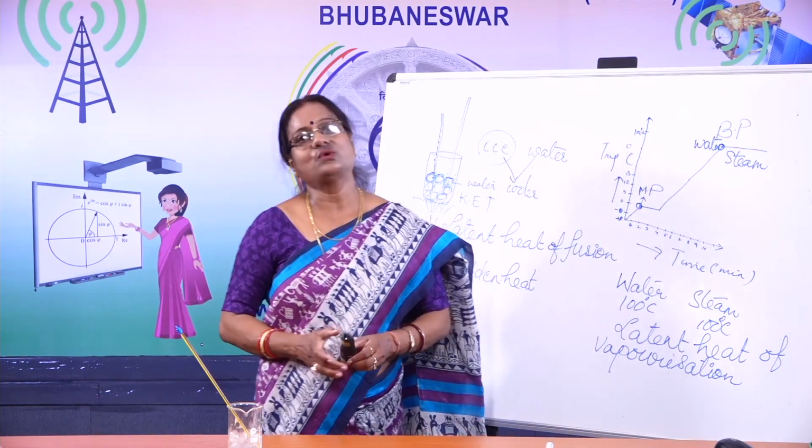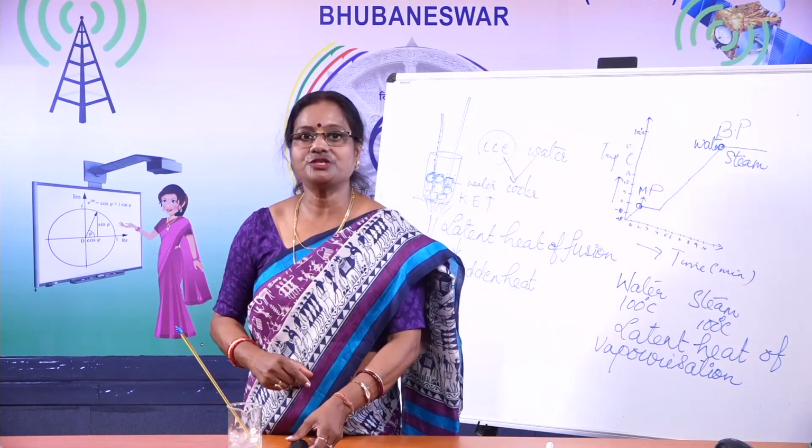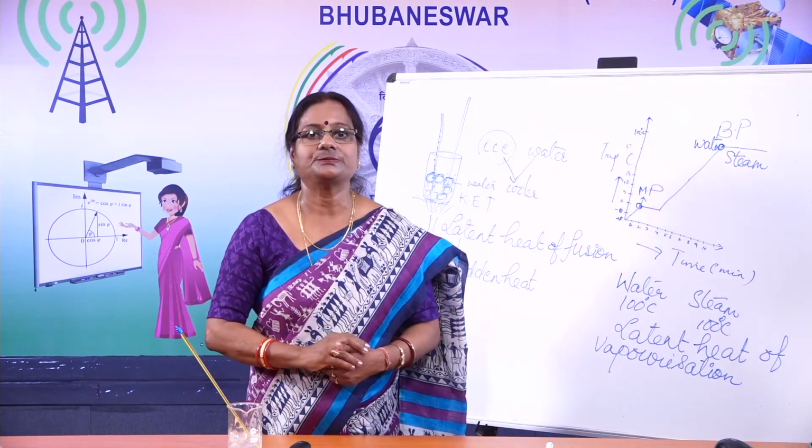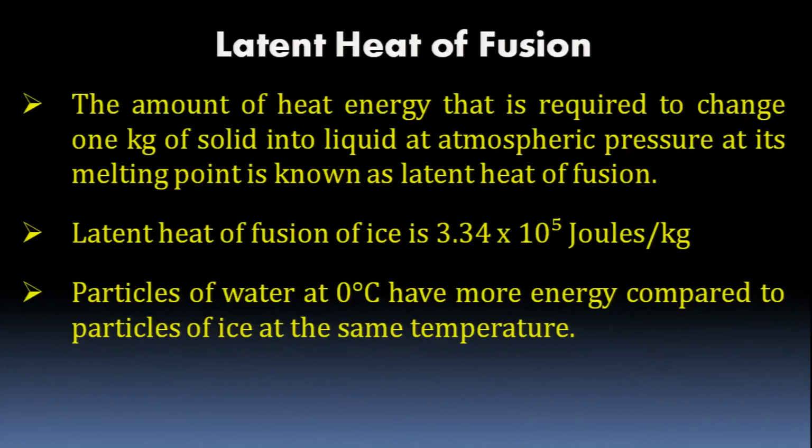Now, let us go for the formal definition of latent heat of fusion. The amount of heat energy that is required to change 1 kg of solid into liquid at atmospheric pressure at its melting point is known as latent heat of fusion. Latent heat of fusion of ice is 3.34 into 10 to the power 5 joules per kg.